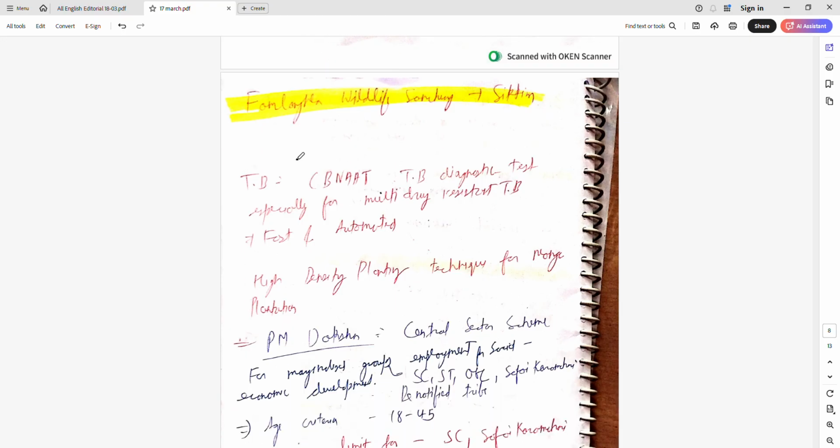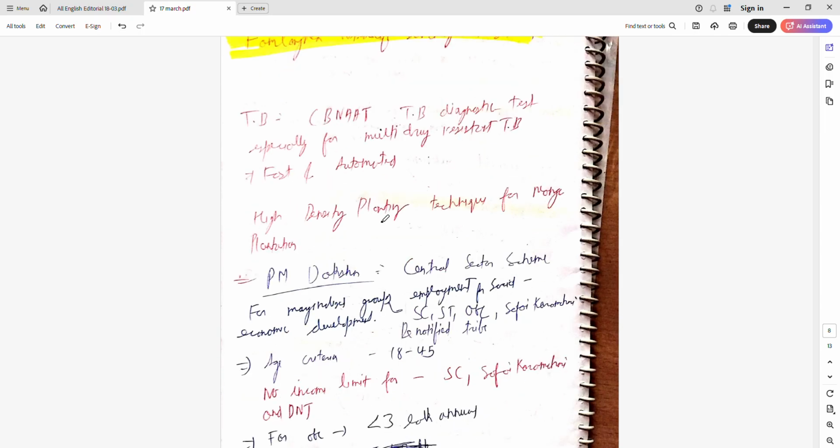So this is CBNAAT, cartridge based nucleic acid amplification test. This is a very modern way of testing, a very fast and very good way of detecting TB, especially multi-drug resistant TB. In 2 hours, it will give you the result, and it is not very painful or something.